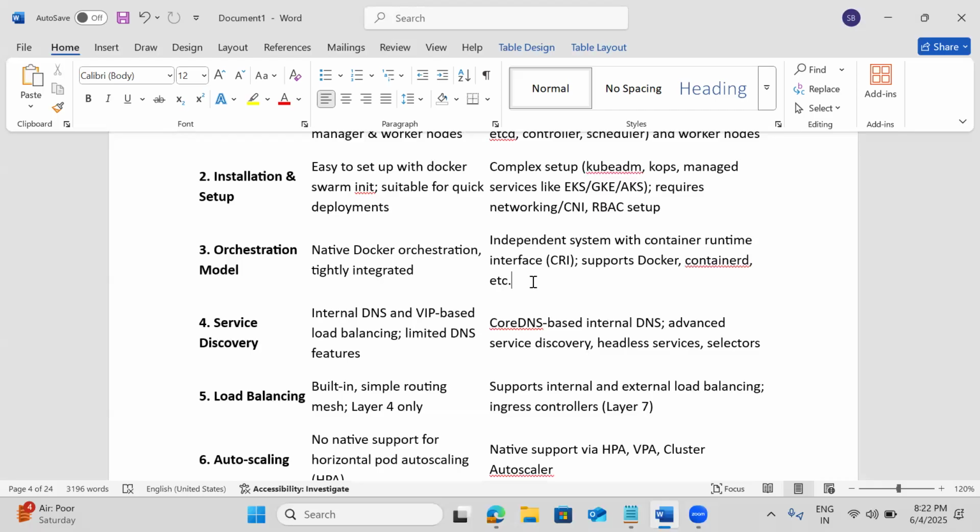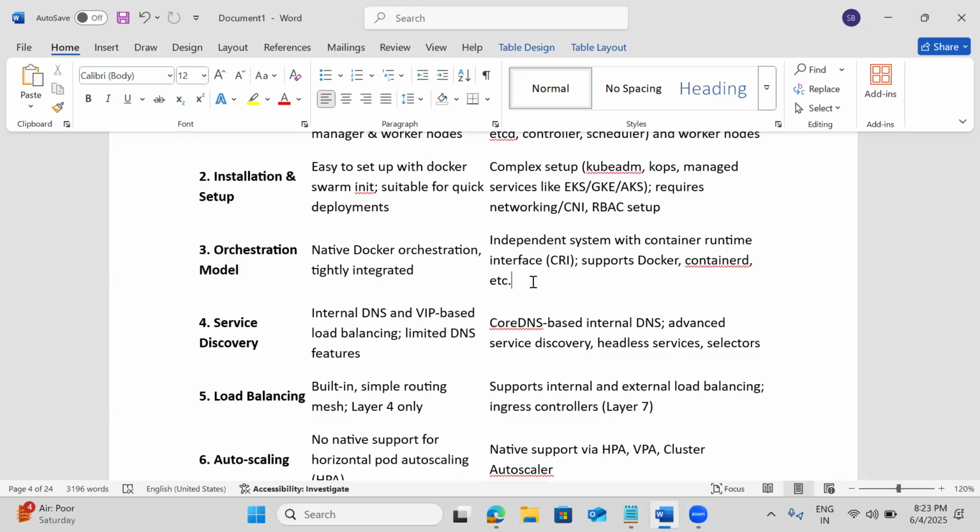But when it comes to the Kubernetes backend, it's not only Docker it supports. containerd is there, podman, there are different container runtimes.